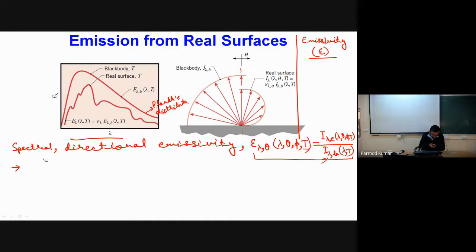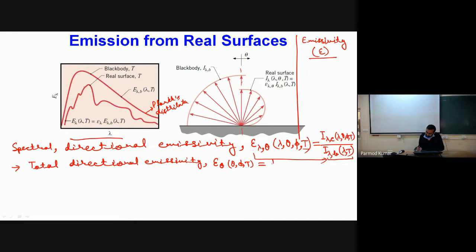Okay, now let me define another property, which is called the directional emissivity, or total directional emissivity. It is a function of only theta, and it considers that the intensities are the combined effect of all wavelengths.